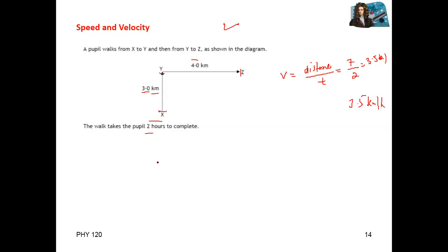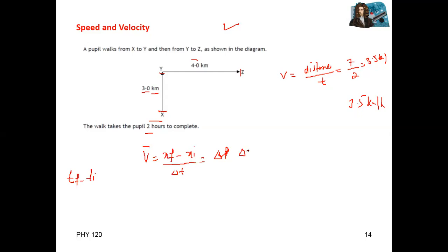But when we say velocity, velocity is final position minus initial position divided by change in time, final time minus initial time.